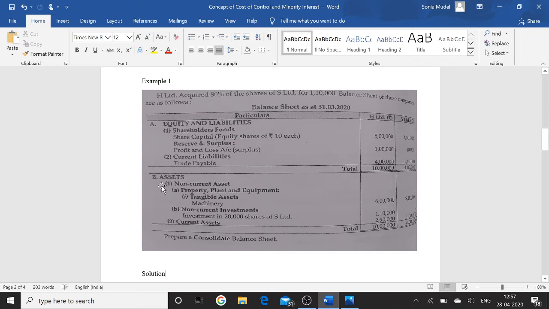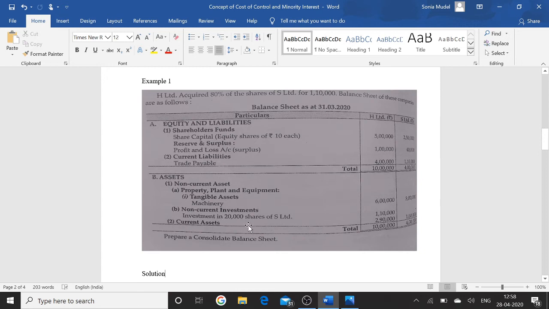Similarly on the asset side, we see the non-current assets given in the form of property, plant and equipment. Tangible assets include machinery of 6 lakh of the holding company and 3 lakh of the subsidiary company. Non-current investment in 20,000 shares of S Ltd is 1,10,000. Now this is very important. We have to see that in the asset side of the balance sheet, the holding company acquired the shares of S Ltd at what value? What is the cost of investment? This is your cost of investment.